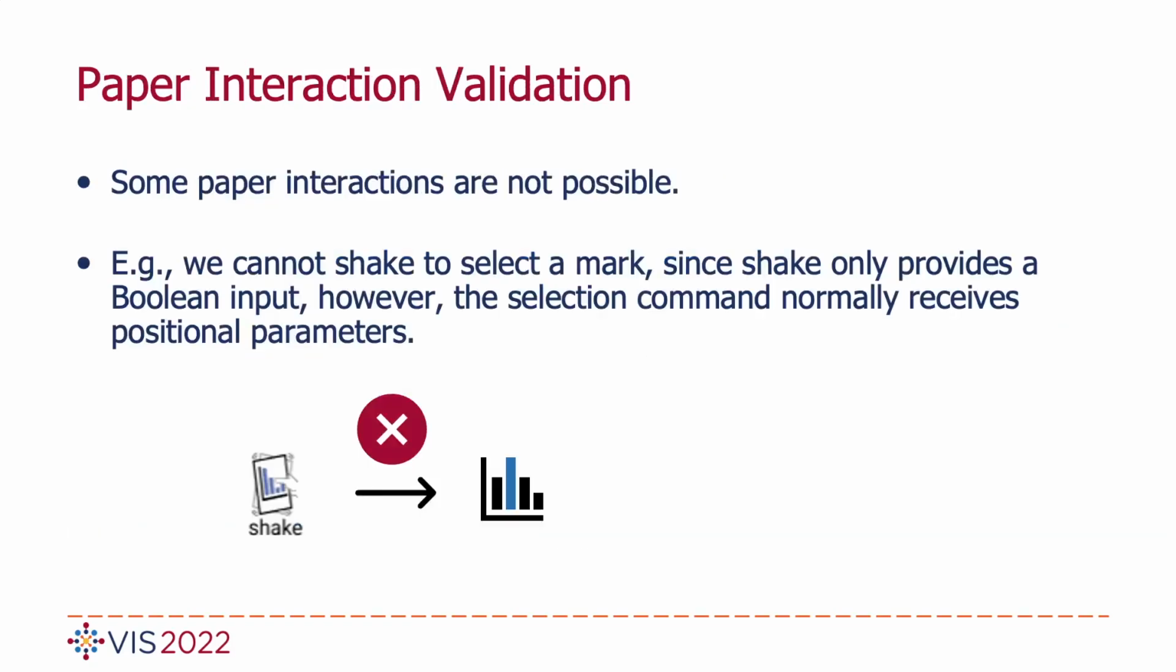Moreover, our design space provides an overview of the visibility of the interactions. For example, we cannot shake to select a mark because the shake action only provides a Boolean input to the selection command. It will make the system confused about which particular data points need to be selected. Designers can look up position and area interactions to choose an appropriate action for the selection command.